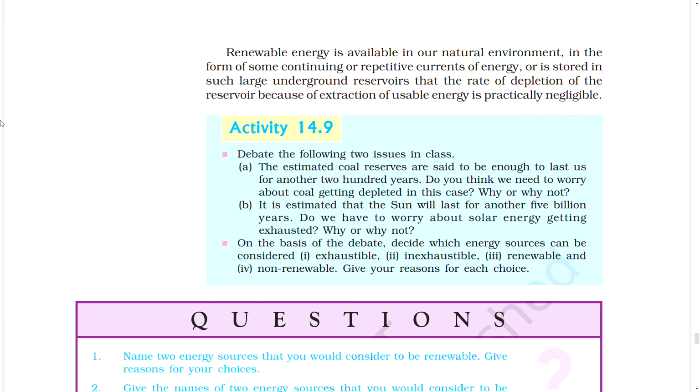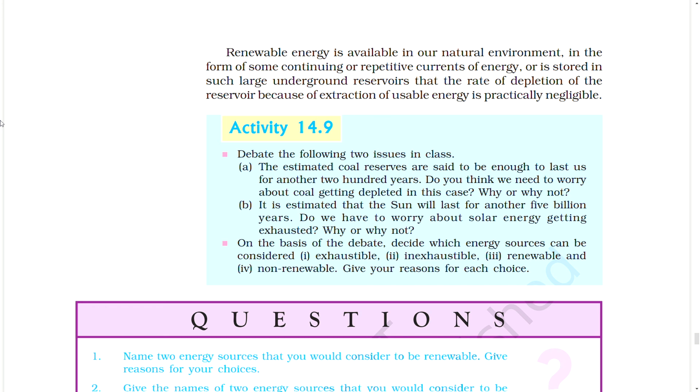A. The estimated coal reserves are said to be enough to last us for another 200 years. Do you think we need to worry about coal getting depleted in this case? Why or why not? B. It is estimated that the sun will last for another 5 billion years. Do we have to worry about solar energy getting exhausted?